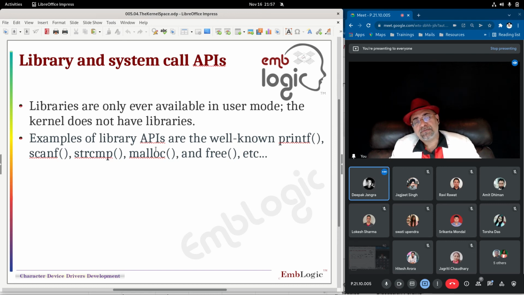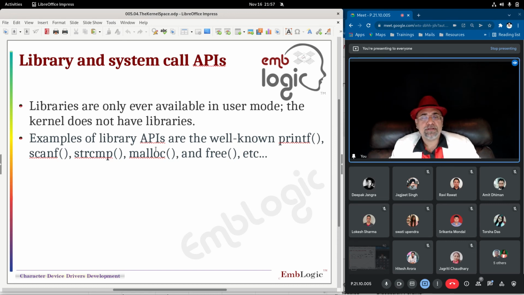Read and write have been converted into libraries, and you will find a read-write library also. Okay.